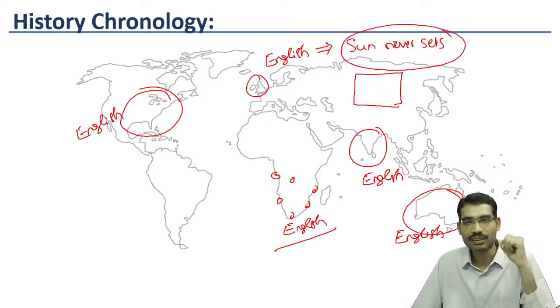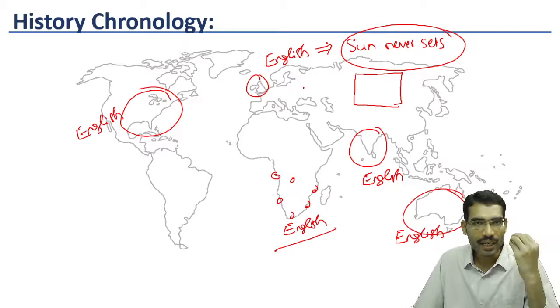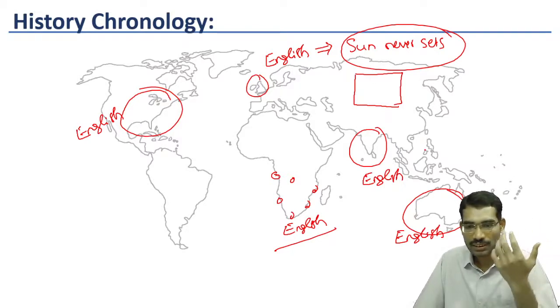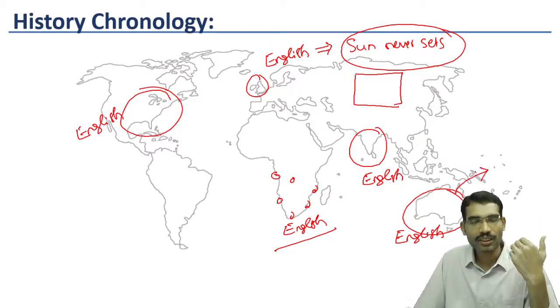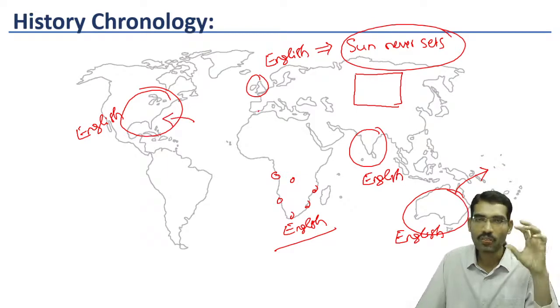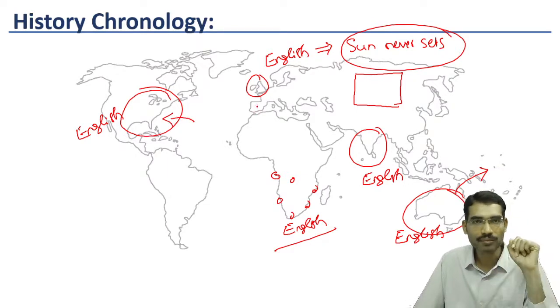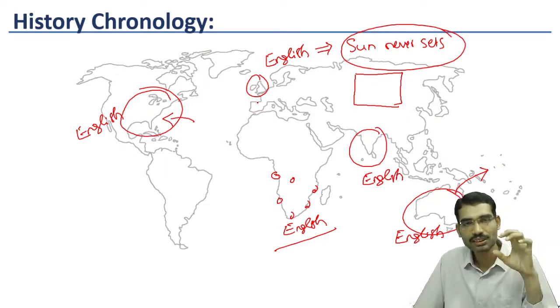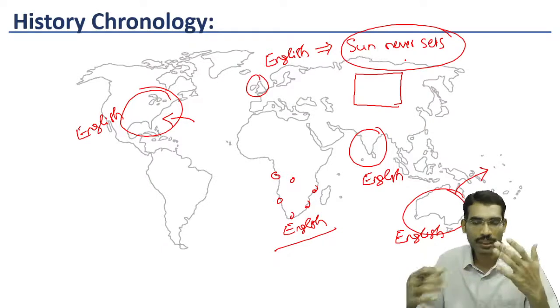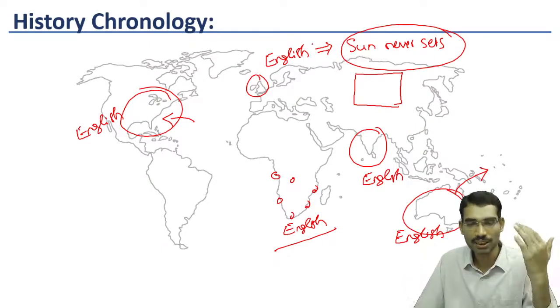Sun never sets. That means at any point of time, the sun is visible in the eastern frontier or the western frontier; always the sun is visible on their empire. So always the sun shines on their empire. That's why the sun never sets. Such a development took place by the 18th and 19th centuries.